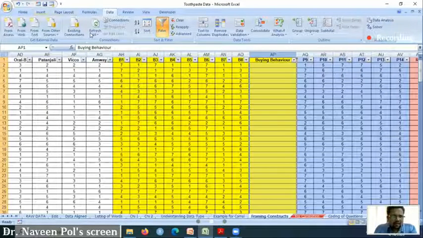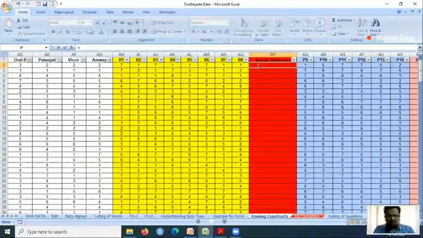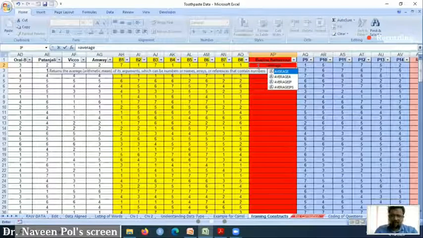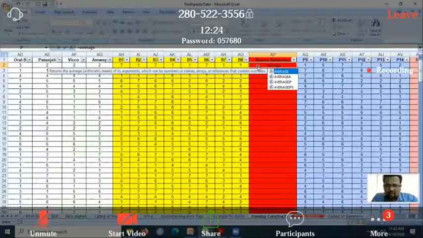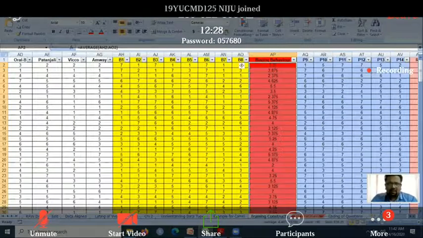I will color this in a different way. It is very simple actually. No need to get confused. So, is equal to average, average of this. Either you can take a total or an average, it does not make any difference. So the average of these 8 is 3.25. I will just drag it down.